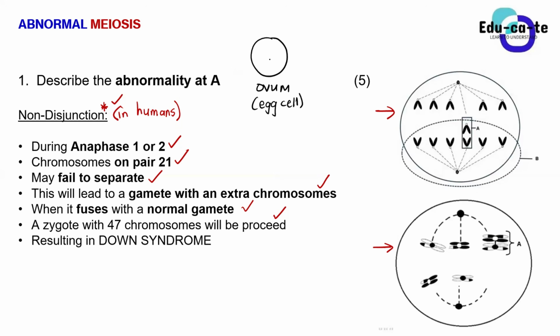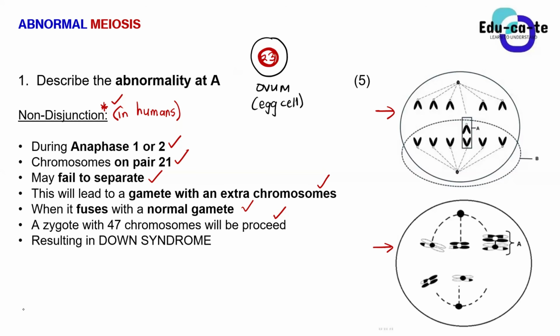And for humans, it has got 23 chromosomes. Normally, it's supposed to have 23 chromosomes. You guys know that, right? The human female ovum must have 23 chromosomes. Do you guys know that? Yes, it's something that I mentioned right at the beginning, to say that the ovum, the female sex cell or the female gamete, must have 23 chromosomes.